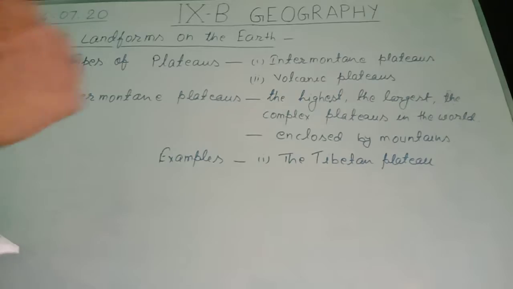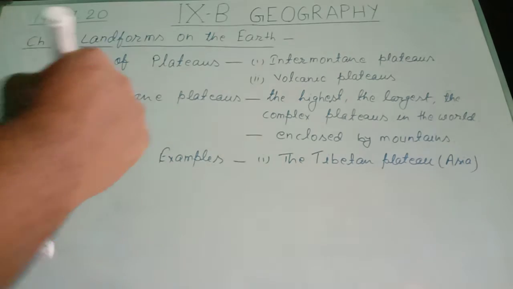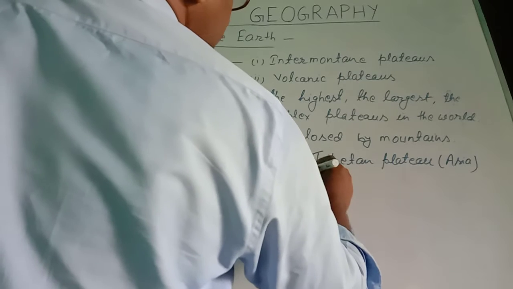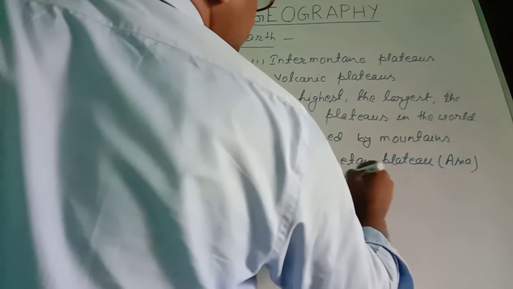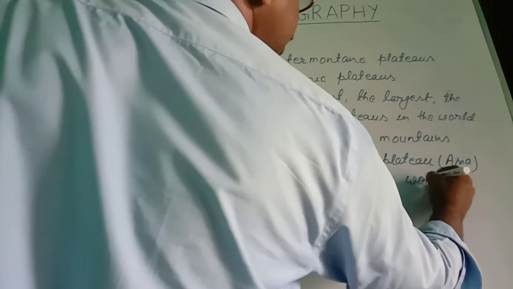Tibetan plateau, that is in Asia. Due to its height, the Tibetan plateau is known as the roof of the world.